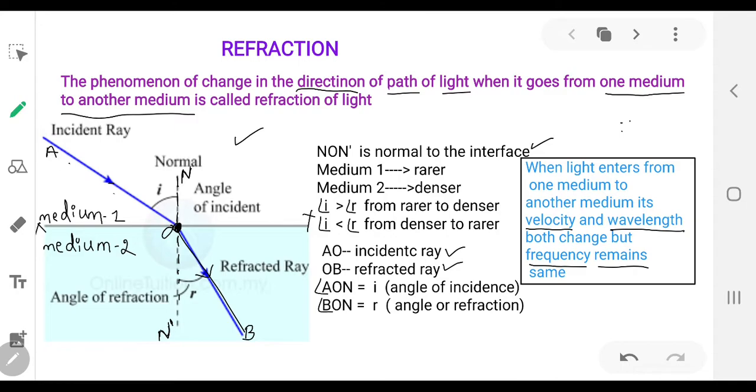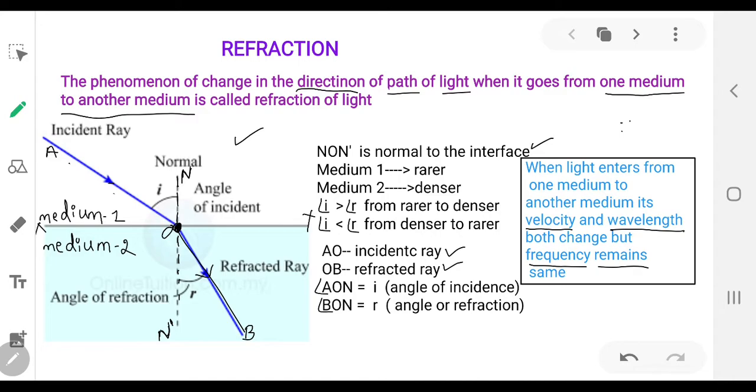To understand this, you can take the example of a person walking on a tar road. He will be walking with some speed, by placing 10 footsteps per second, and his footsteps are a bit longer when he is walking on a tar road.